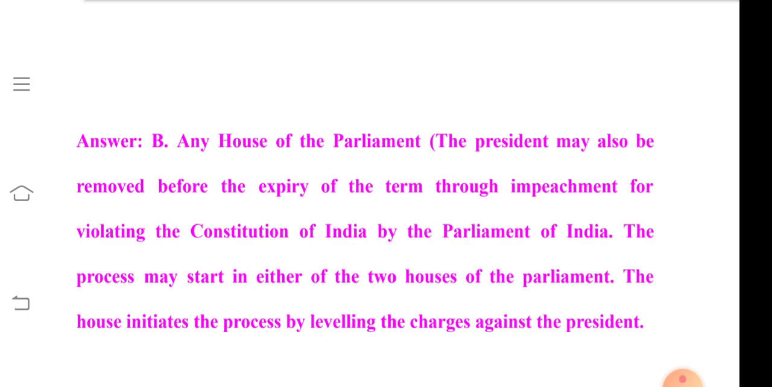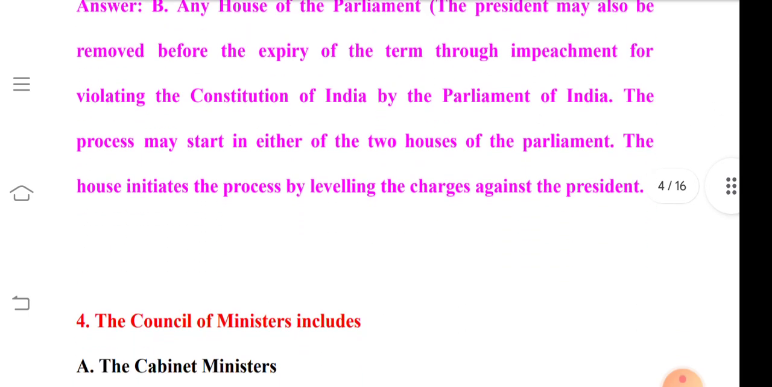So the President may also be removed before the expiry of the term through impeachment for violating the provisions of the Indian Constitution by the Parliament of India. The process may start in either of the two Houses of the Parliament. So the House initiates the process by leveling the charges against the President.